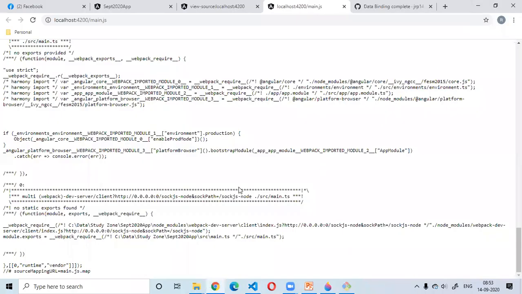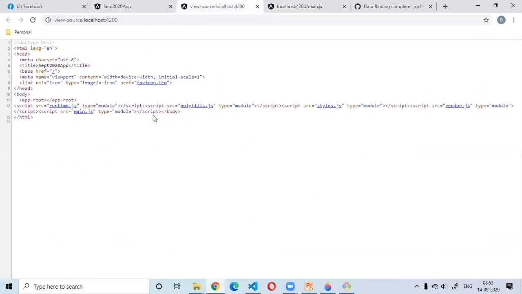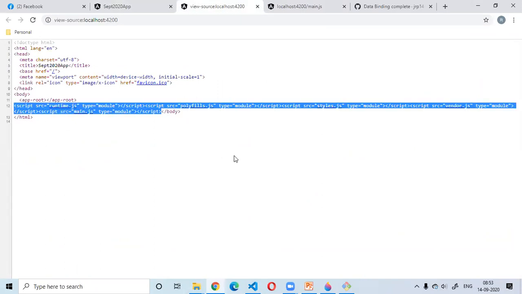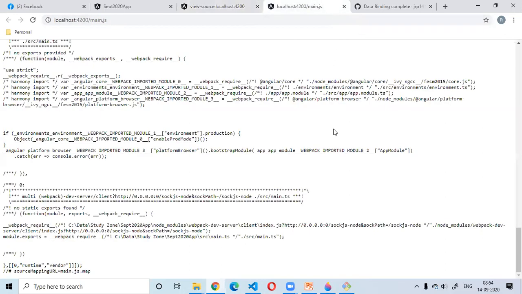all we have is this HTML page, and in this HTML page we have these script tags. That means all that is required to run this application is this HTML page and its related JavaScript files. Inside these JavaScript files is all the code required to run and control the application.